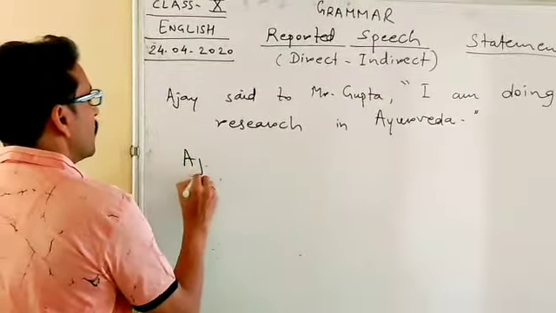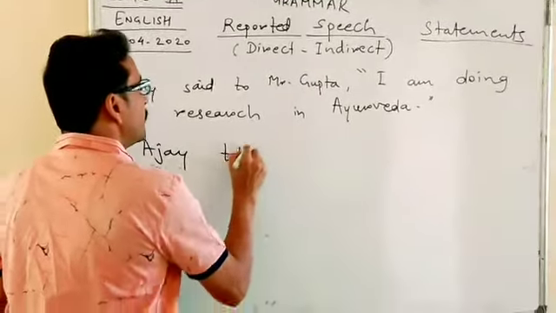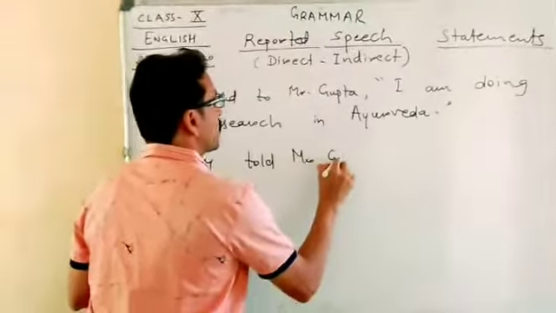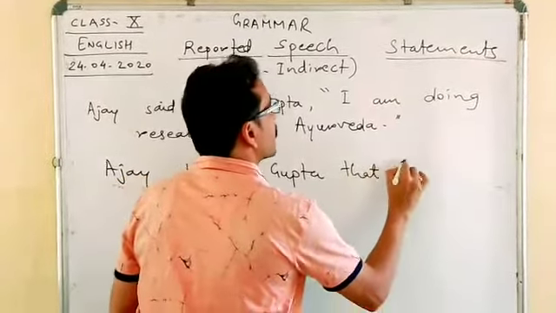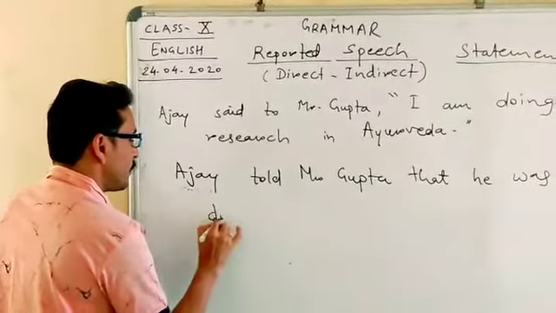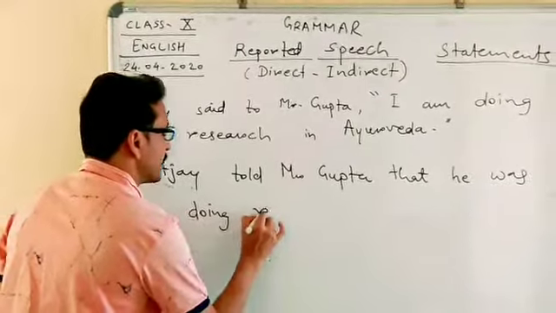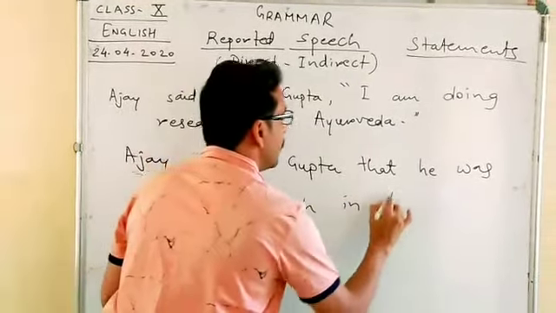Now, Ajay told Mr. Gupta that he was doing research in Ayurveda.